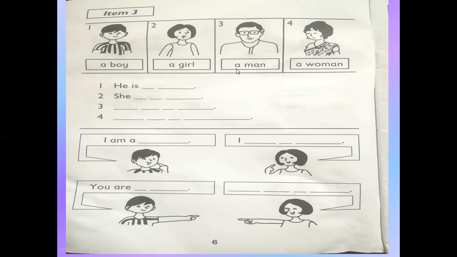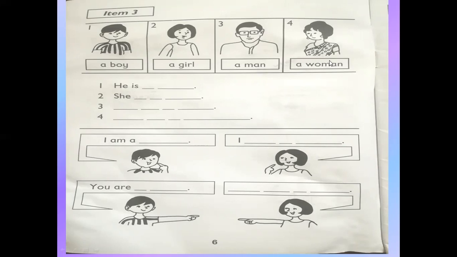Now number 3. Look at number 3 picture. A man. Now what will we use for man, he or she? He. Okay. We will use here: he is a man. Is it clear? Now number 4. Look at number 4 picture.